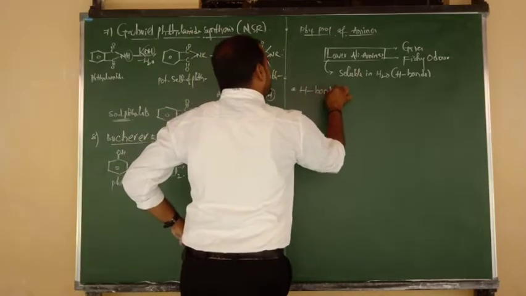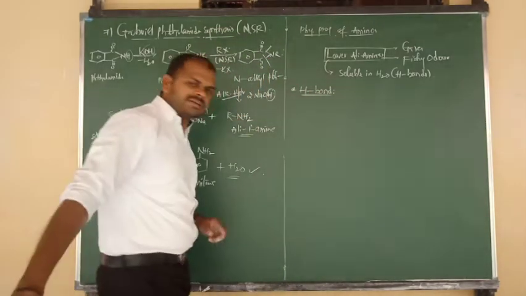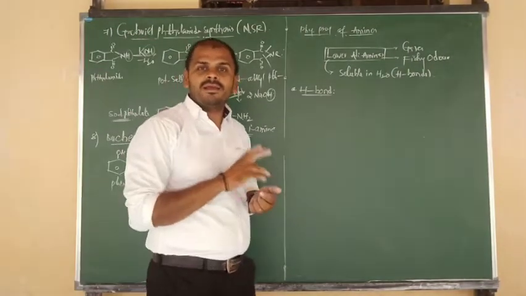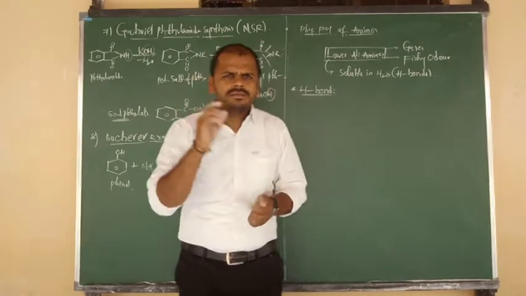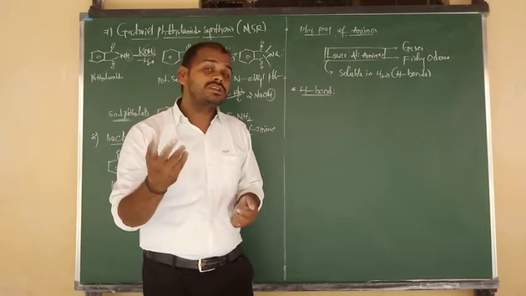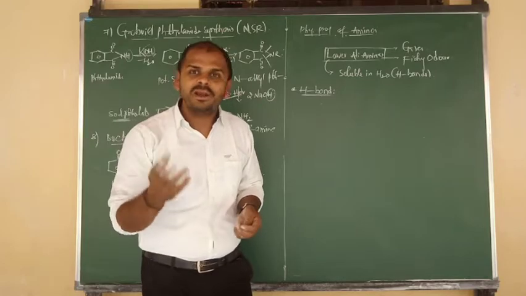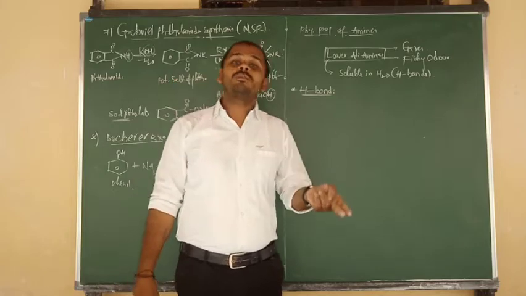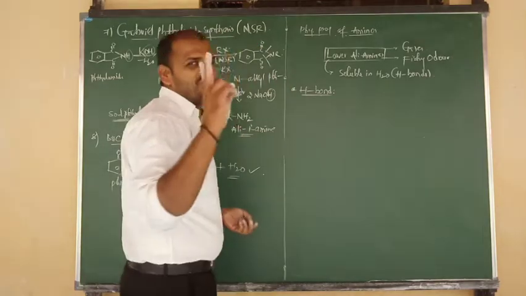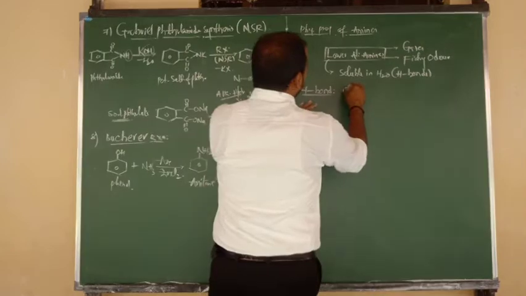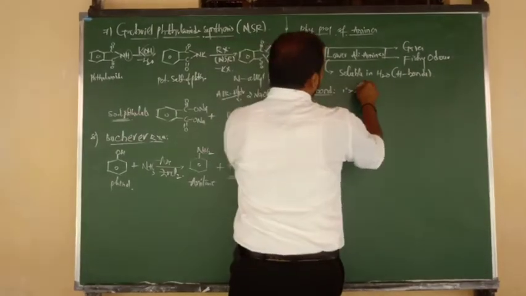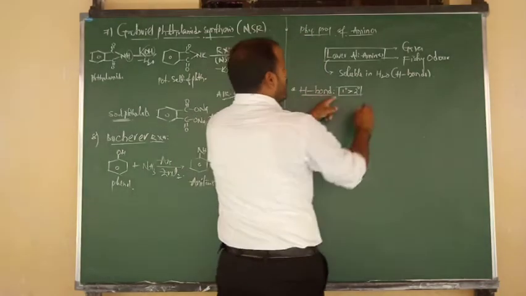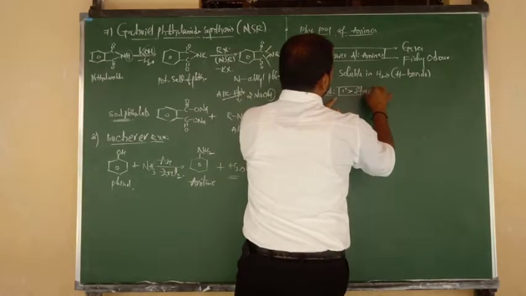Next point, hydrogen bonding. Sir, what about the capability of hydrogen bonding of amines? Which amine can easily form the hydrogen bond? Always remember: primary amine NH2, 2 H atoms. Secondary NH. Third one is tertiary, N only, meaning no more hydrogen atom in tertiary. So tertiary amines cannot form hydrogen bonds. But which contains more hydrogen atoms? Primary. So due to the presence of 2 H atoms, primary amines form more hydrogen bonds, then secondary amines. This is the order of hydrogen bond formation.